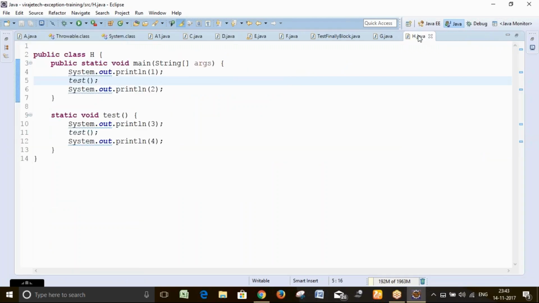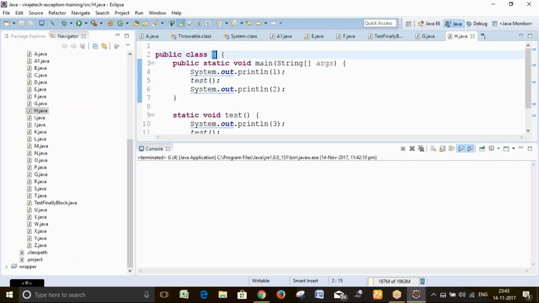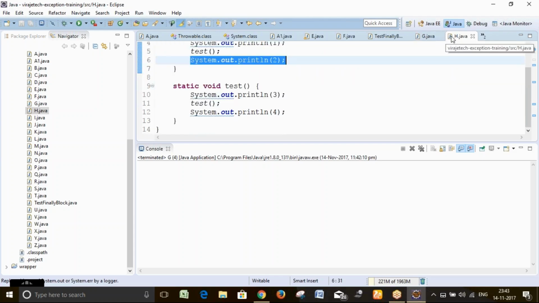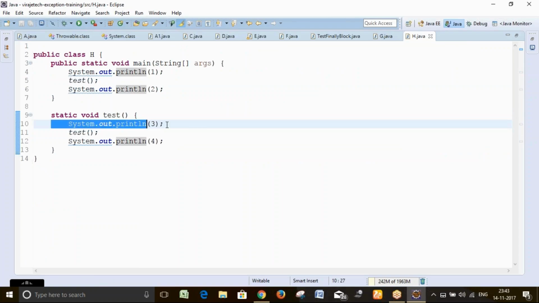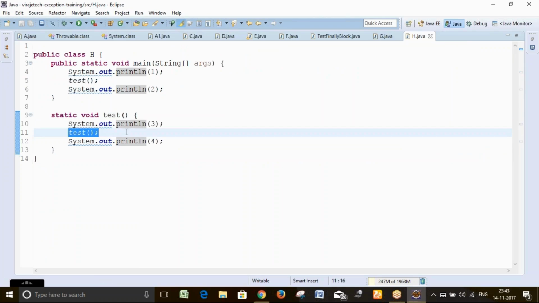If I look at this program, you have a class H. There is a main method. Inside that, System.out.println, then you are calling the test method, then here System.out.println 2. Why am I putting this sys out? So that we come to know which point we are at in which particular time. Then this is our static method. As we know, we are calling the test method inside the main method. Main method is a static method, so the test method also should be static. Here also we are putting the sys out, and inside the test method, you are calling the test method.